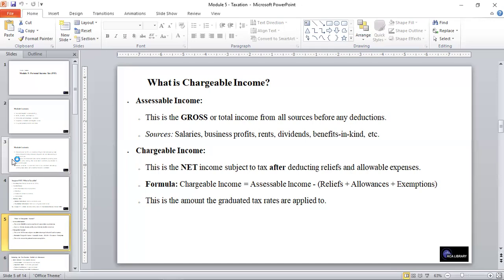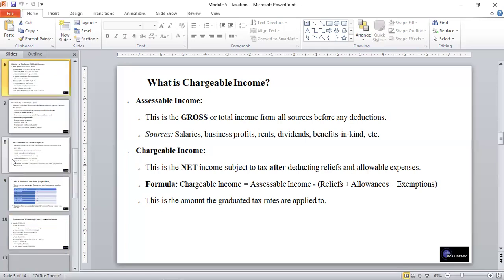We have those elements or concepts called reliefs, allowances, and exemptions that are to be deducted from the assessable income to arrive at the chargeable income. And this is the amount the graduated tax rates are applied to.